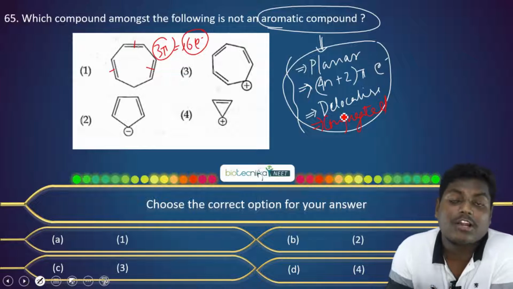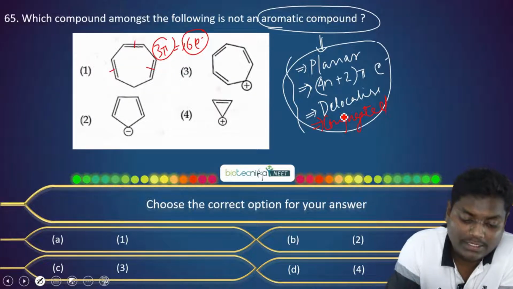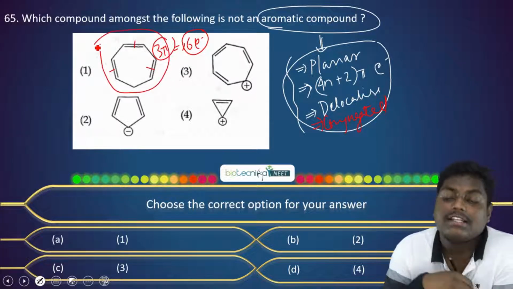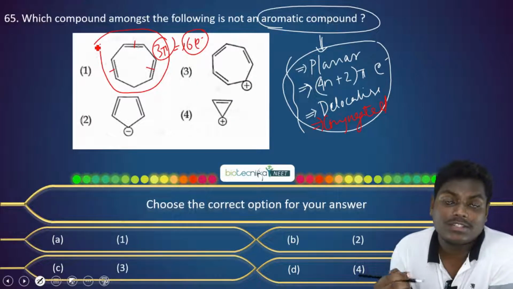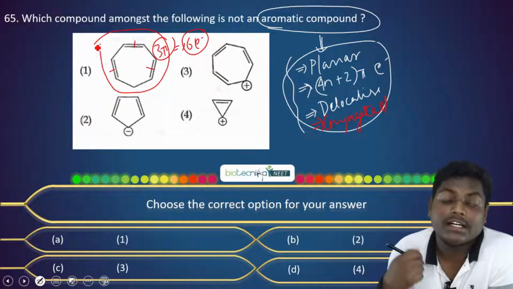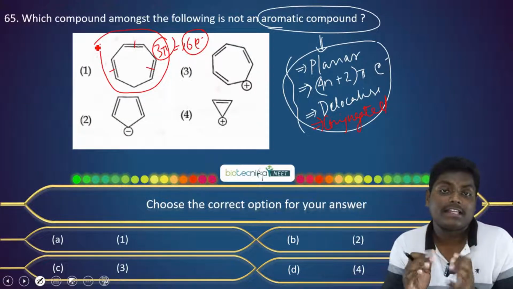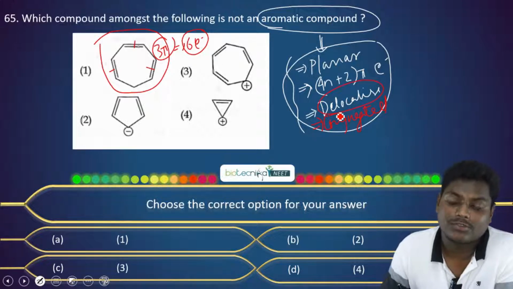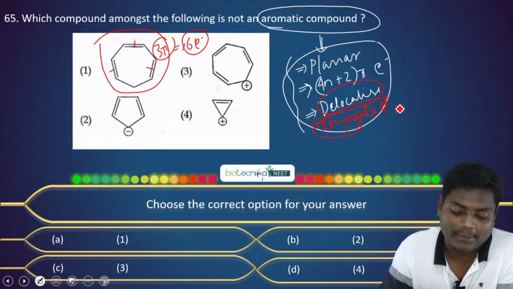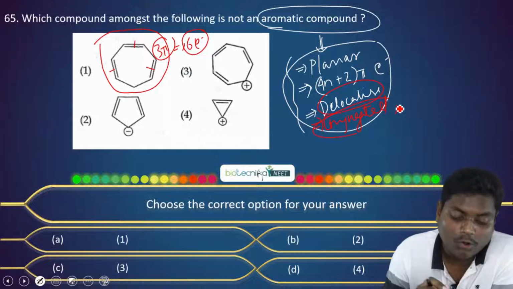The pi electrons cannot delocalize. So among the following, this compound is not an aromatic compound. Although it has 6 pi electrons, which follows Huckel's rule, the important thing is it is not delocalizing. It's not conjugated. Now let's have a look at the other options.